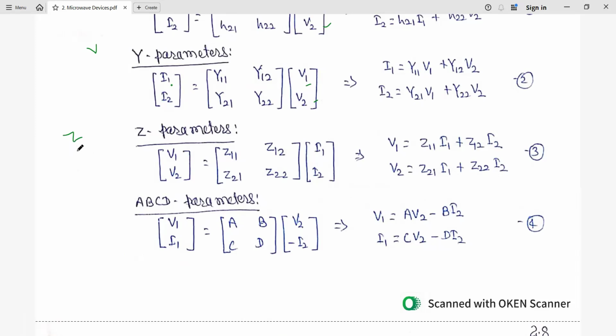So here currents are independent, input and output currents. Input and output voltage are dependent. Then we have equation 3. Similarly, in case of ABCD parameters, output voltage and output current with negative sign are the independents. So input voltage and input current are both dependent. Then we have equation number 4.